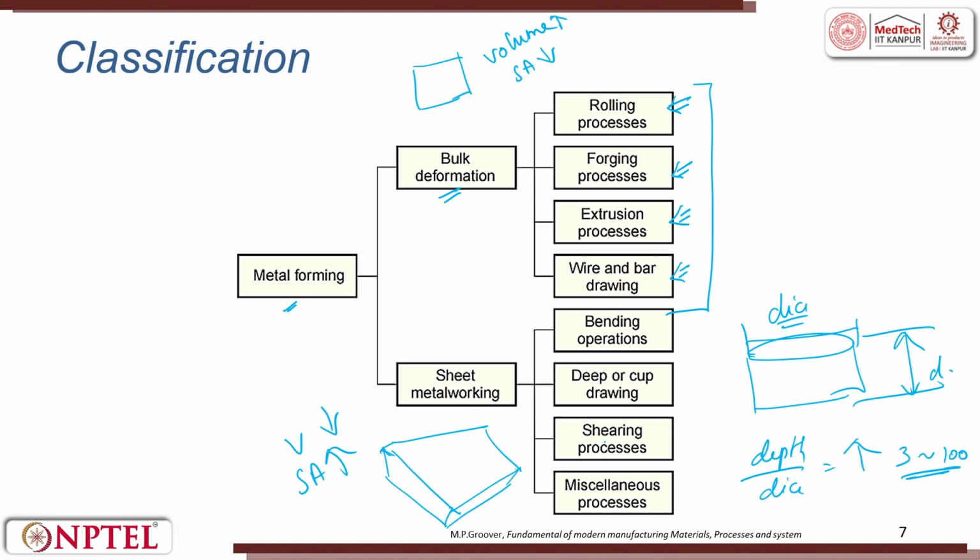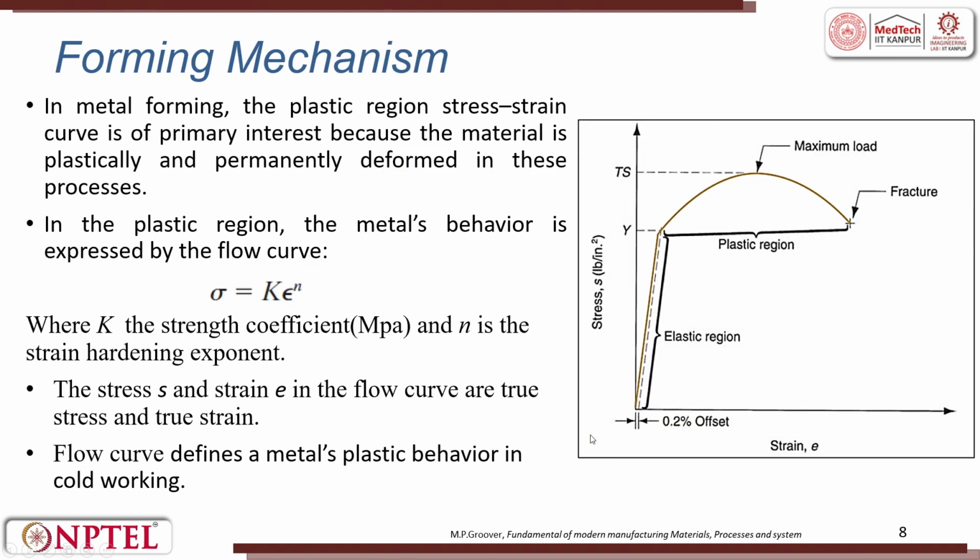Then the shearing process: in many sheet metal operations you can see sometimes there will be holes in it, and those processes are called shearing processes. Then you can have other miscellaneous processes. There can be a combination of bulk deformation and sheet deformation together; those processes are variants or sometimes called hybrid processes. Okay. But these are the very basics. In this course, it is good enough if you go through some of the basics to understand and appreciate the classification of metal forming processes.